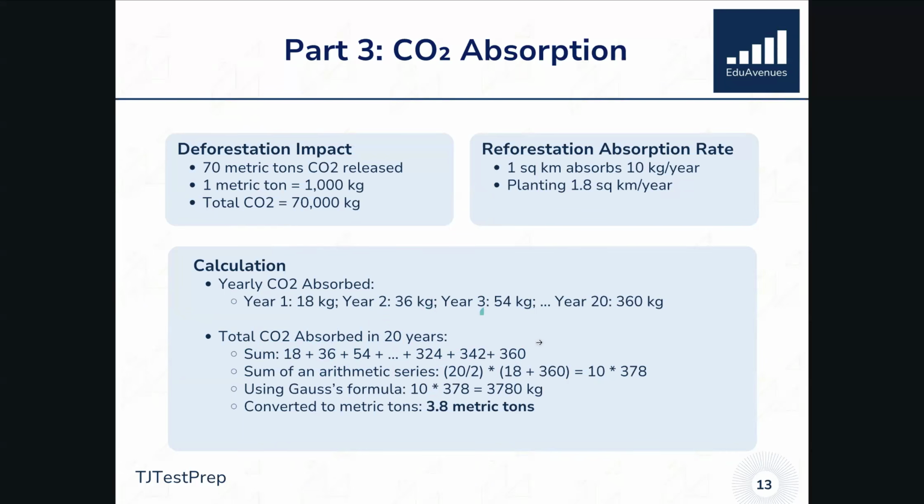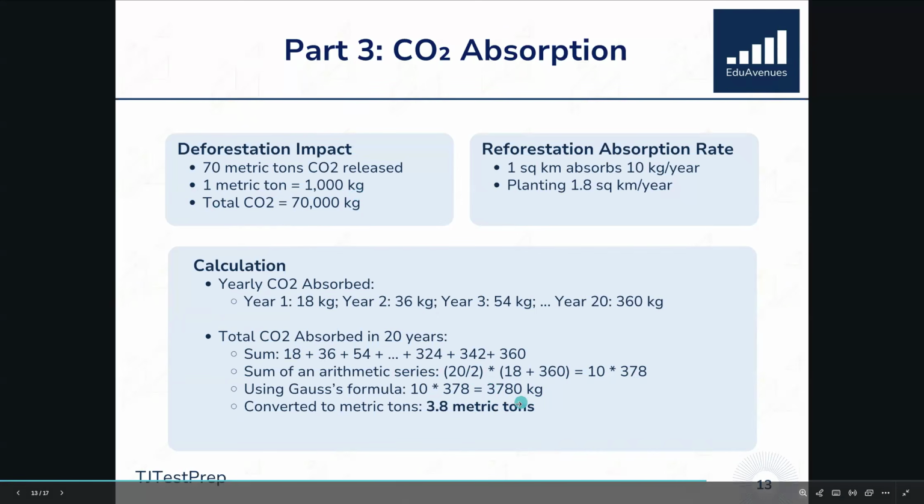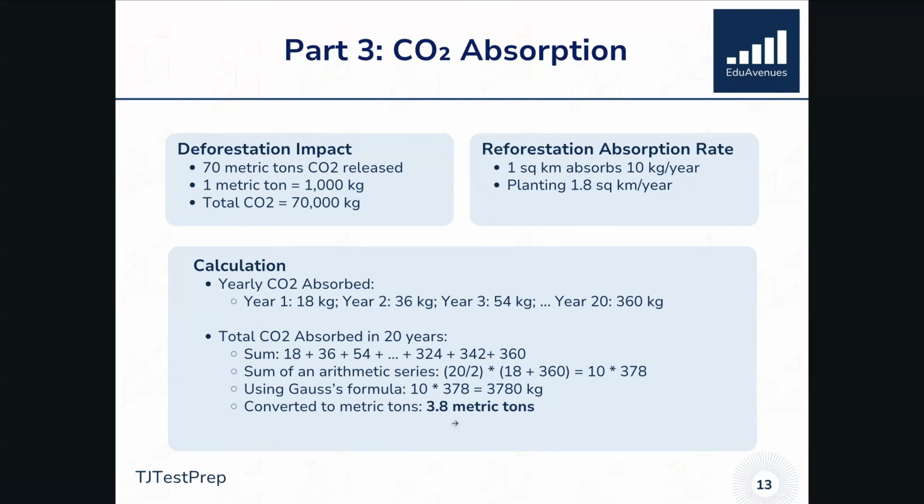So really, the way to think about this, we're identifying pairs. We're pairing the first number and the last number. We're pairing the second number and the second to last number. We're pairing the third number and the third to last number, and so on. And if we have 20 items in the list, well, we know we have 10 pairs, because each pair has 2. We have 10 pairs of 378. So in other words, it's 10 times 378, and that'll get us to 3,780 kilograms. And if we convert that to metric tons, well, using that ratio of 1 metric ton is equal to 1,000 kilograms, we know that that's approximately 3.8 metric tons.